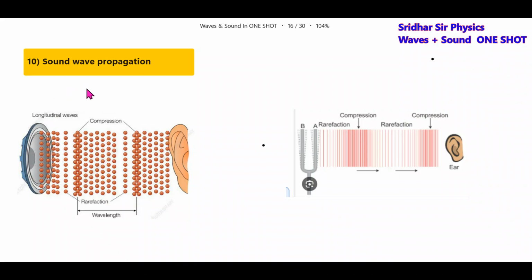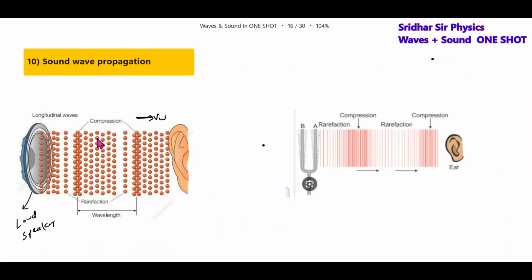Okay, what is sound wave propagation? Sound is a longitudinal wave. In general, there's a loudspeaker which will produce a sound signal. The sound signal will propagate in this direction, and the air particles will be vibrating.